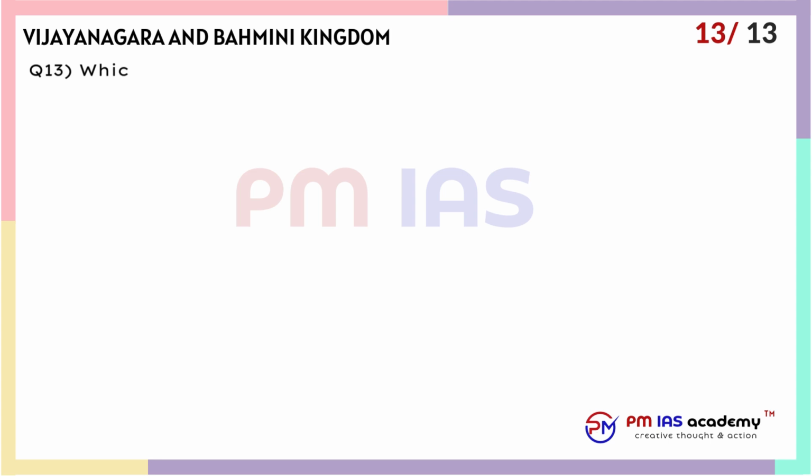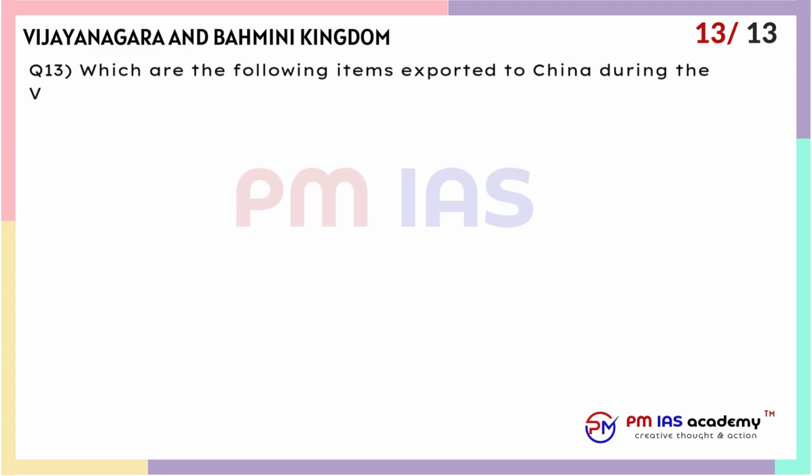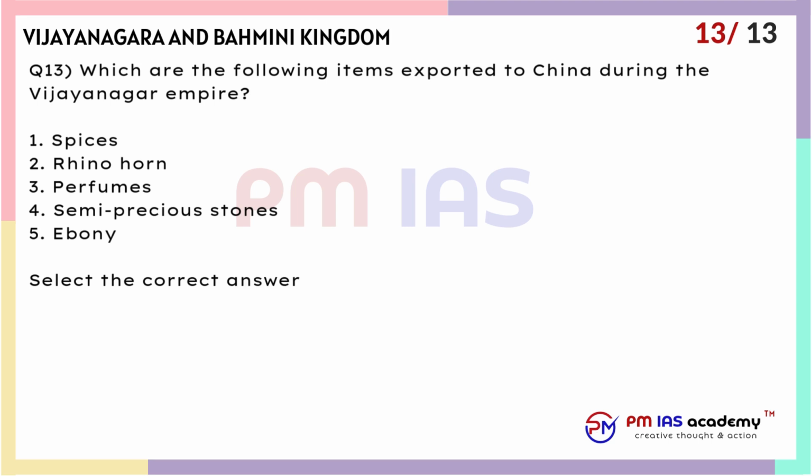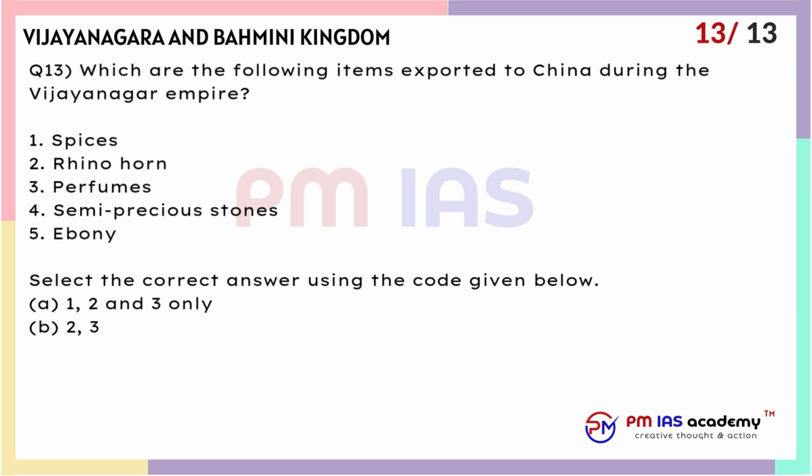Question 13. Which are the following items exported to China during the Vijayanagar Empire? 1. Spices. 2. Rhino horn. 3. Perfumes. 4. Semi-precious stones. 5. Ebony. Select the correct answer using the code given below. A. 1, 2 and 3 only. B. 2, 3 and 4 only. C. 3, 4 and 5 only. D. All of the above.